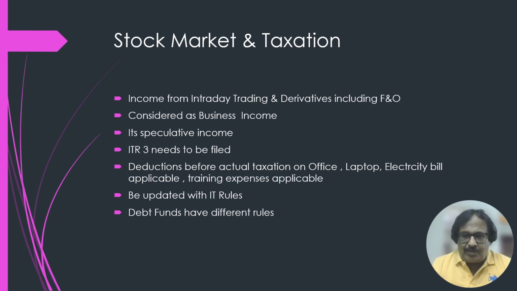If you have trained to get this proficiency somewhere, or office staff expenses, all these expenses can be deducted from that profit, and then it is taxable. The loss in this case can also be offset in the same way as other business income losses are treated. Now the catch here is very important.